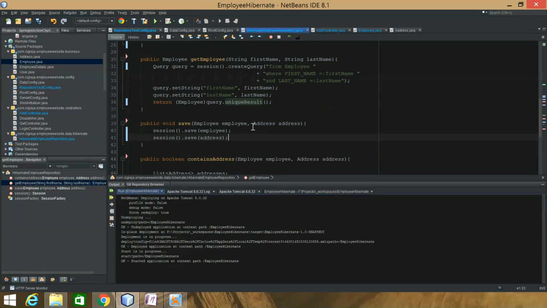So I have save, and for my needs I pass it an employee and an address. Like I said, I have ManyToMany, so it's strange like that, because when you have ManyToMany, you have to save them both.